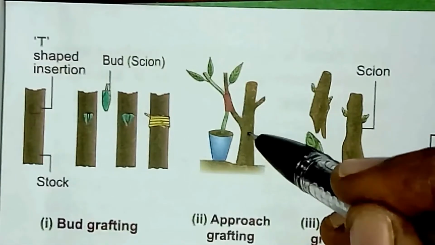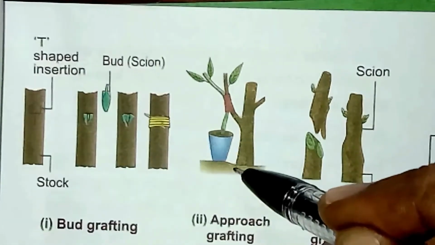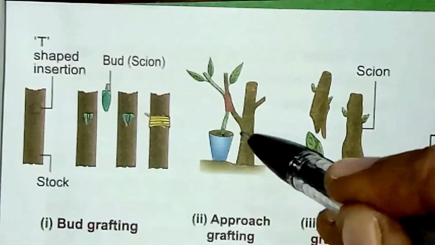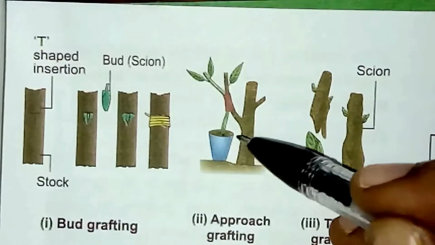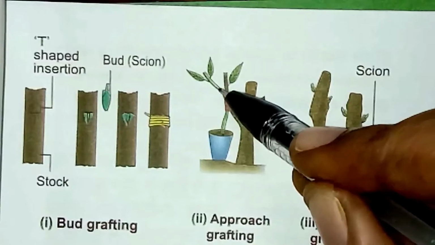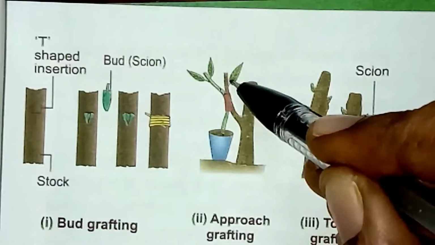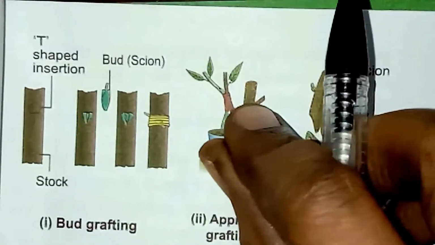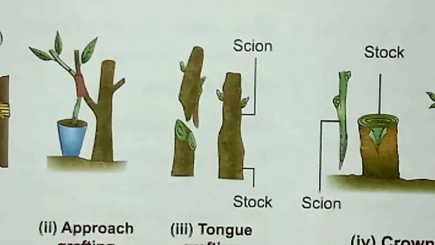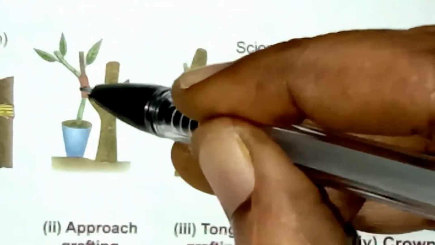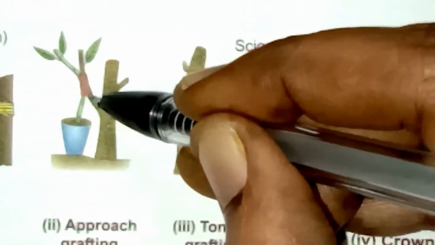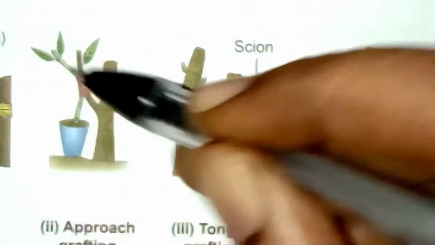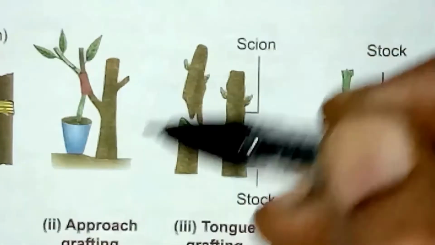The next one is called approach grafting. In this we need the scion and the stalk rooted. The stalk must be grown in a pot and it is brought closer to the scion. A small slice is cut from both the scion and the stalk, and they are brought near, tied together and held together by a tape. After 1 to 4 weeks, the tip of the stalk and the base of the scion will be cut and detached, and both will be separated. So this is approach grafting.